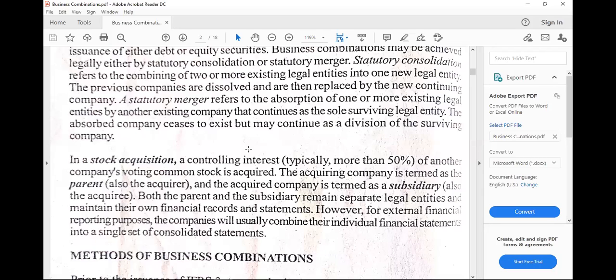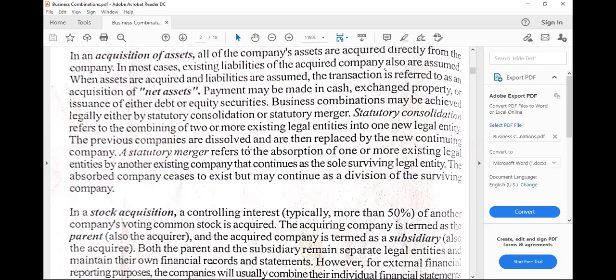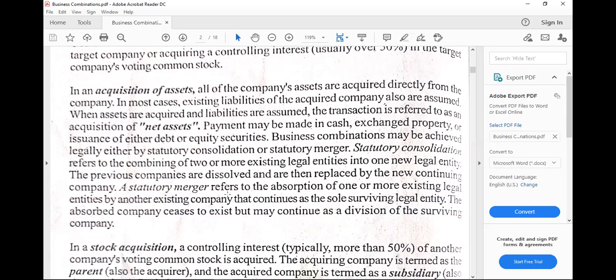We have to note though that the consolidated or combined financial statements are just for the sake of external financial reporting purposes. And so both the parent and subsidiary or subsidiaries would still maintain their own financial records and statements because they are still existing, as opposed to acquisition of assets, either merger or consolidation, wherein the dissolved companies, of course, will no longer prepare their own financial statements clearly and obviously because they're already dissolved.